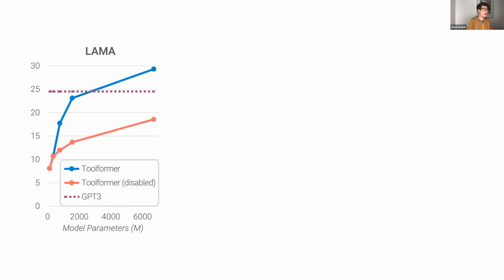And so what we can see here is average performance on the Llama benchmark. In purple, again, we see GPT-3, and then there's different Toolformer sizes. The interesting bit is the 2 smallest models that we tried can't use APIs at all. So we see no difference between Toolformer with API calls and Toolformer without API calls. But as we move to around 1 billion parameters, we can see that suddenly there's this difference in performance. Suddenly using APIs helps. And then as we move to 6.7 billion parameters, the gap remains kind of constant. So it doesn't get less useful, but also not really more useful.